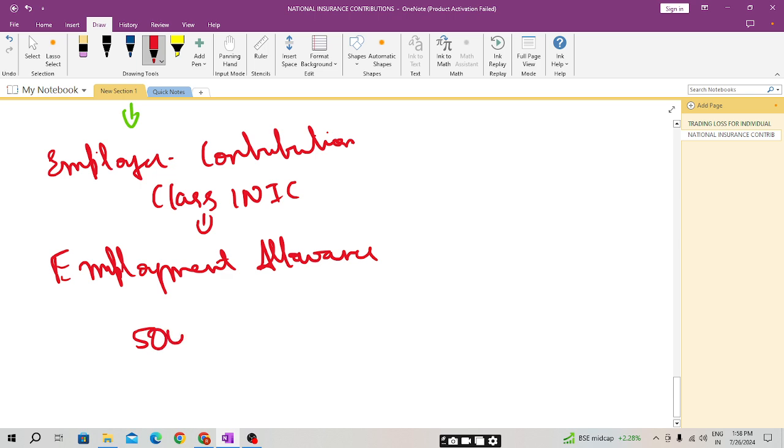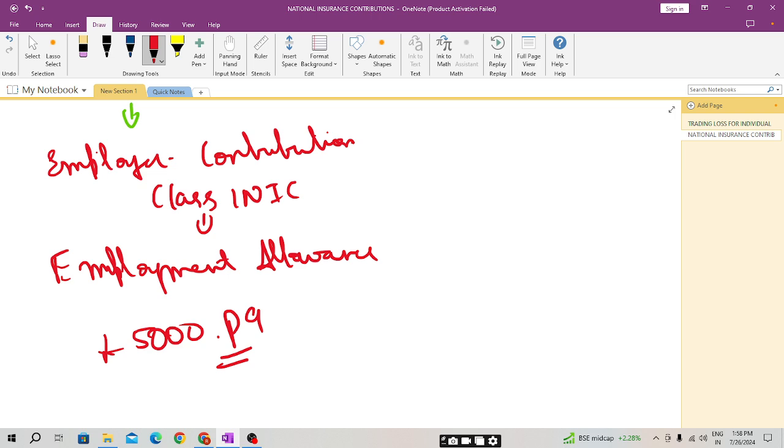If the total employer contribution to class 1 NIC is less than £5,000, then there is no need to pay anything to HMRC. So this is the meaning of employment allowance.